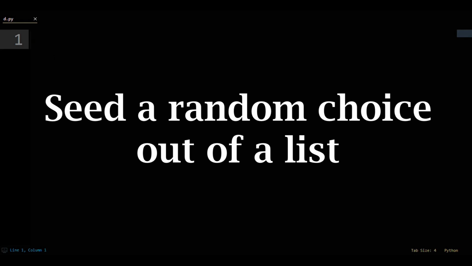Random seed is a Python method that lets you generate the same sequence of random numbers when using the same seed. Let's seed a random choice out of a list.